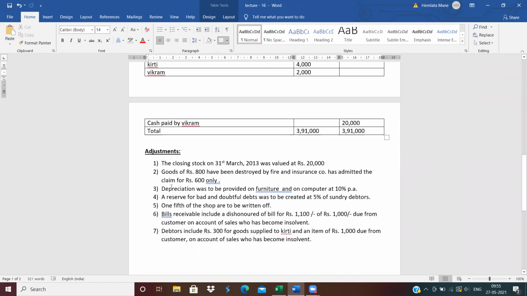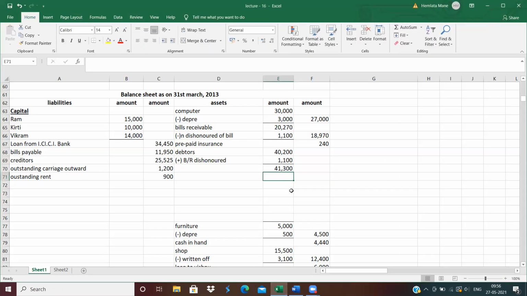Now next adjustment. Okay, see the next adjustment.